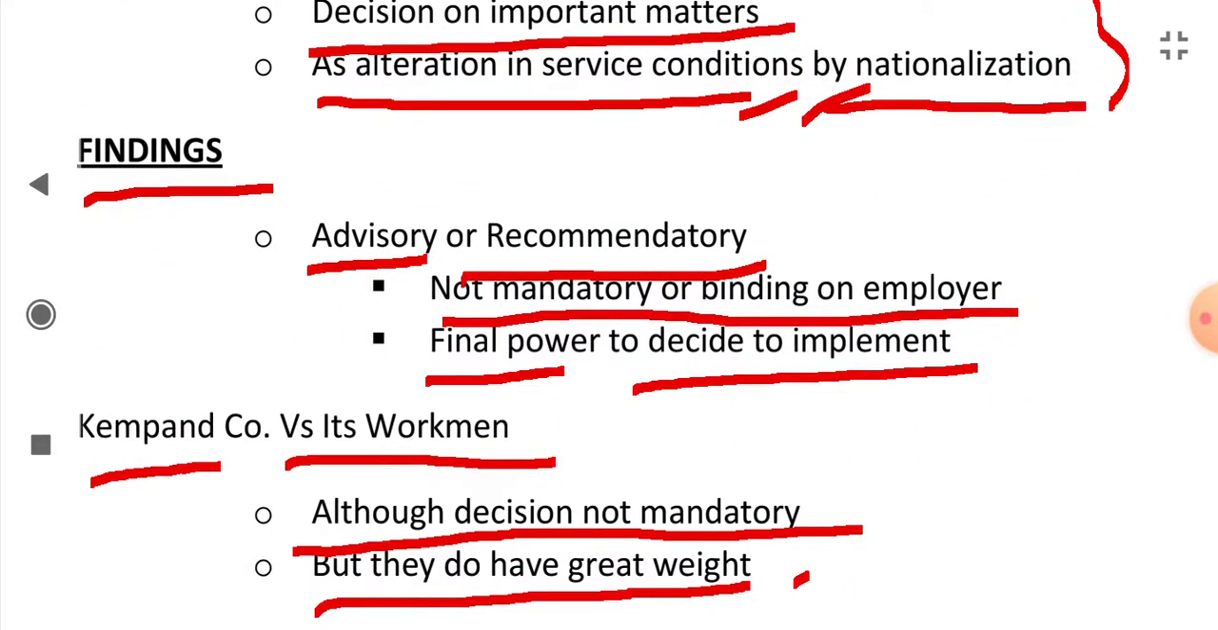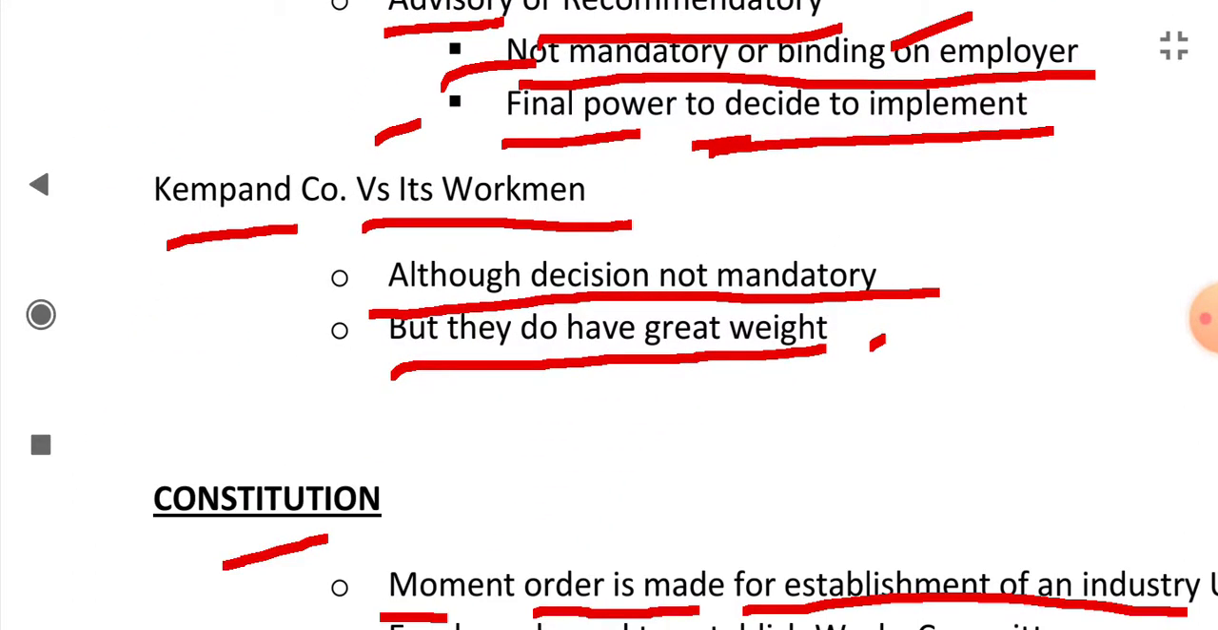The findings of works committee are advisory or recommendatory only. They are not mandatory or binding on the employer. The employer has the final power to decide to implement them. In Campaign Company versus its workmen, it was said that although the decision is not mandatory, they do have great weight. They are of value.